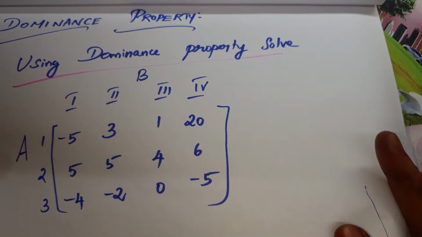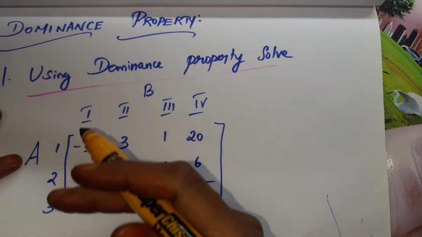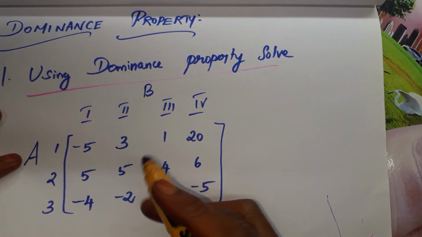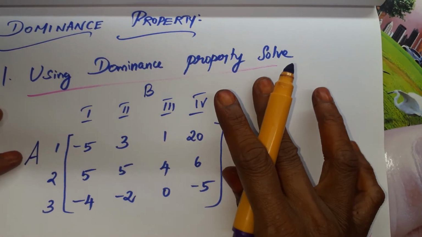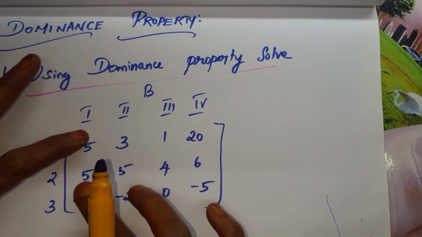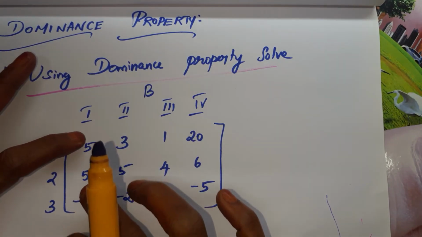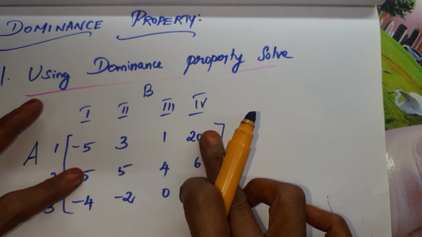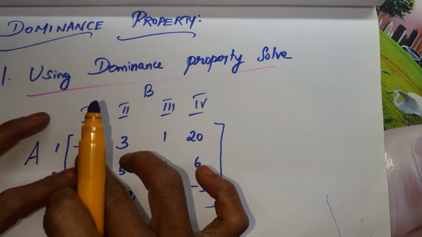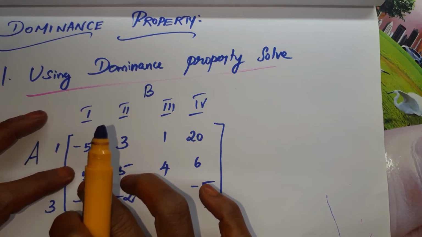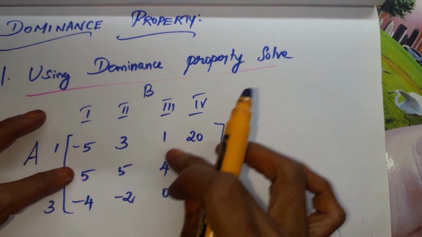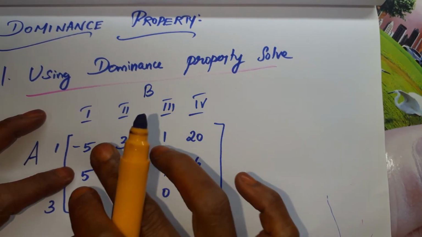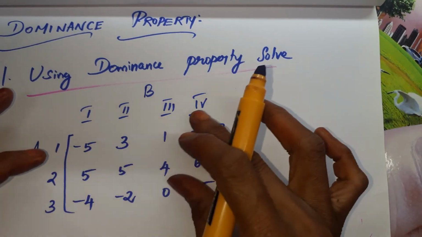When we apply the dominance property, we compare row wise and then column wise. You have to compare any two rows. For example, if I take these two rows, minus 1 is lesser than 5, so you have to check that all the values in this row are lesser. If all the values are lesser, we can proceed. Otherwise, leave that combination.